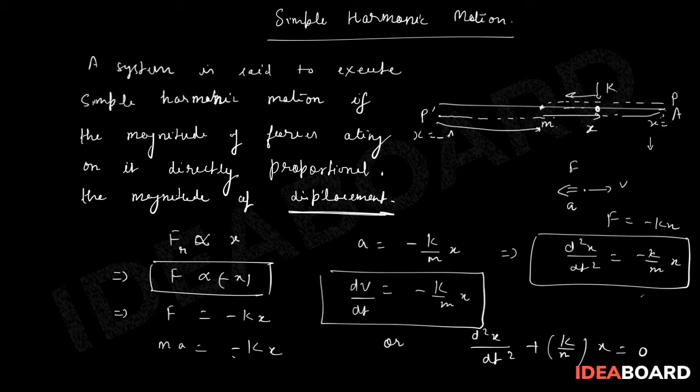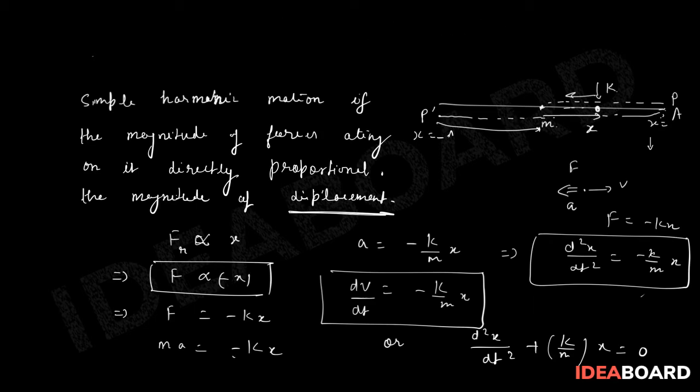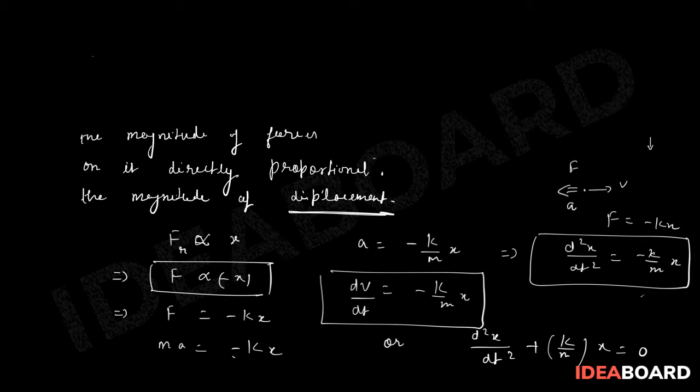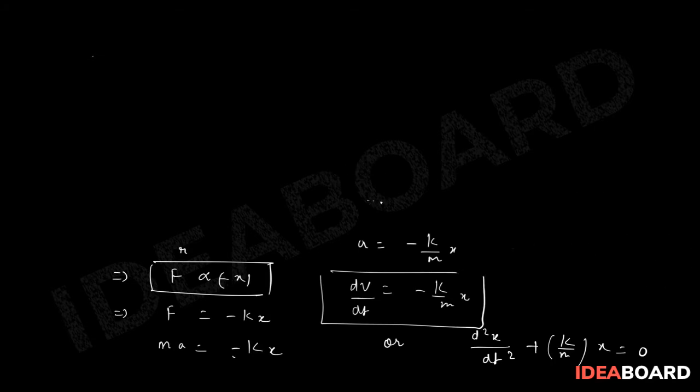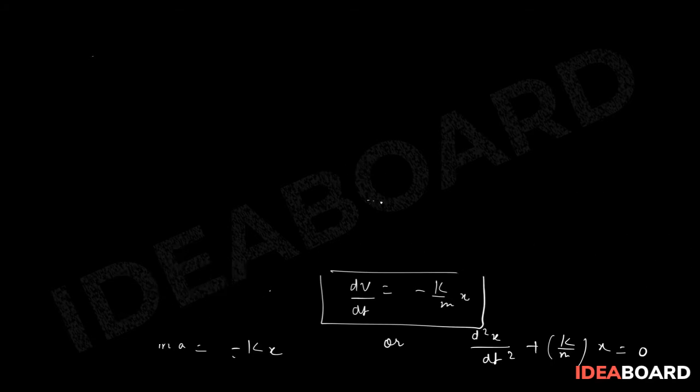Now our task is to identify the equation of SHM so that we can study further about it, like what can be the displacement and time relation. So let us remove this thing. Definition part is clear. Here you need to utilize first of all the relations which we have defined.